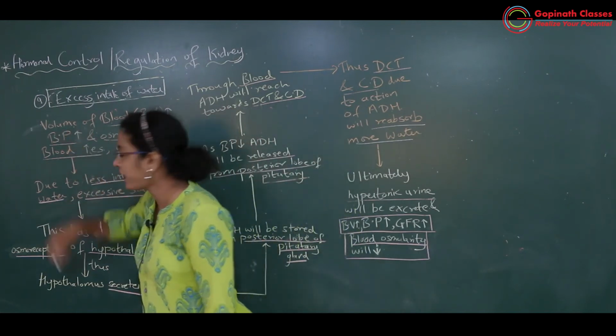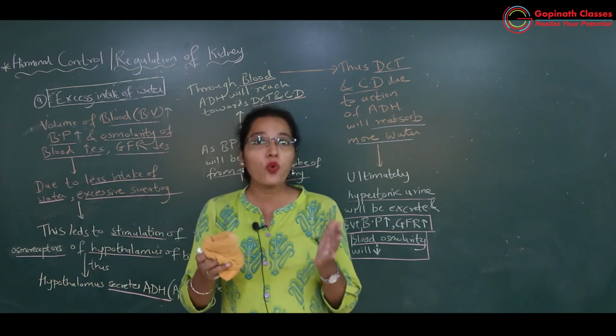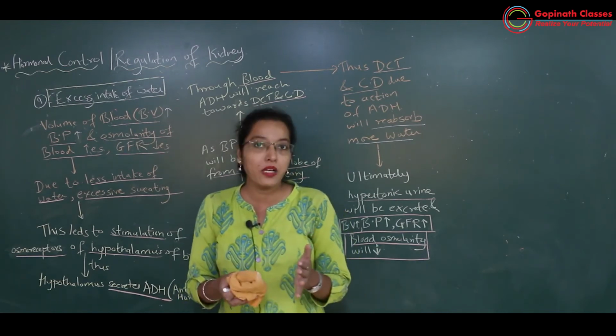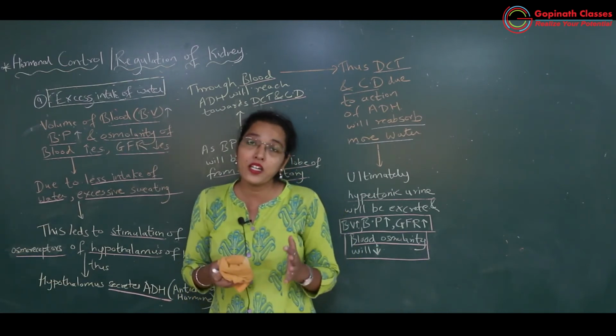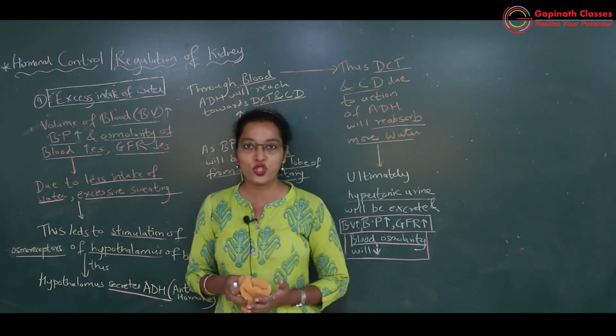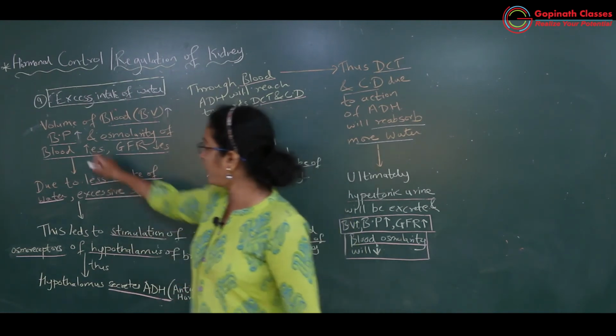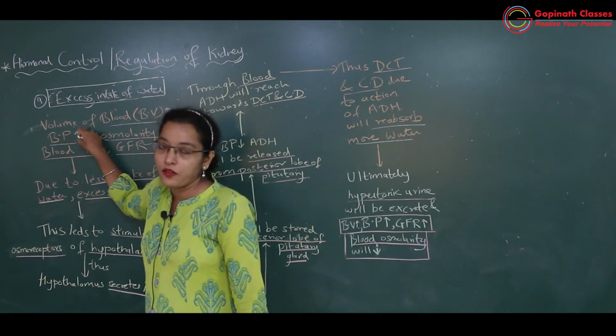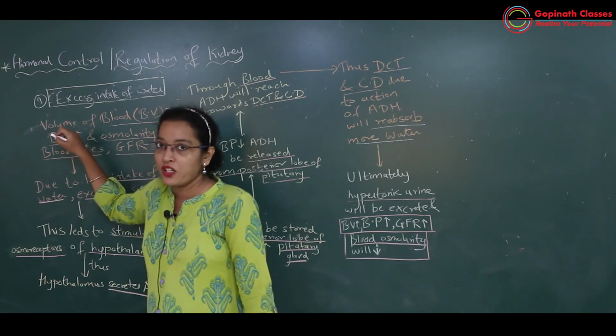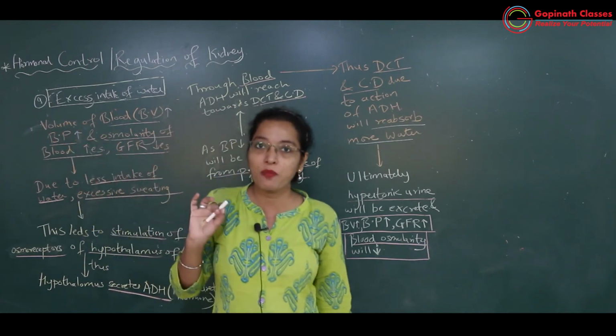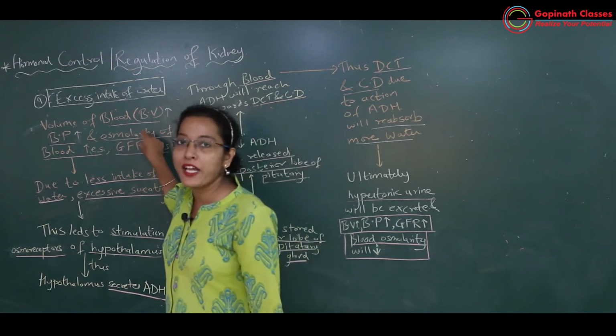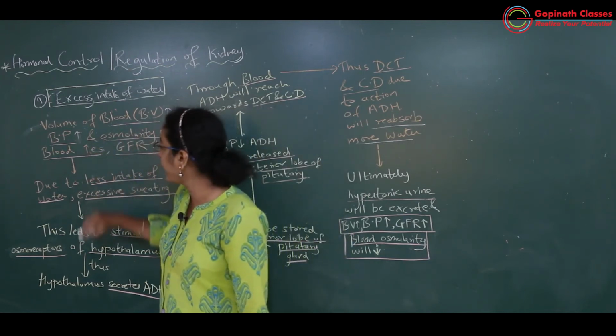Blood pressure will increase because there is more volume of blood in the blood vessels and that blood is exerting pressure over the walls of the blood vessels. That's why BP will increase. Now water is more, so the concentration of solute will decrease. That means the osmolarity of the blood will decrease.